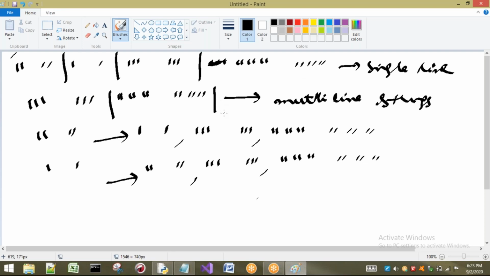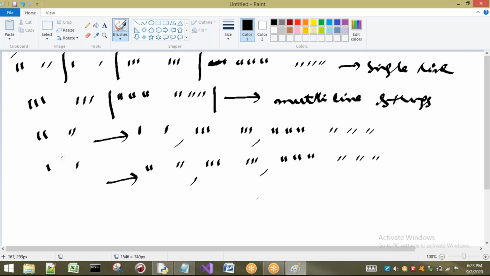If I want to take a string which contains multiple lines, then I have to go for triple single quotes or triple double quotes. If you try to take multiple lines with general double quotes or single quotes, we are going to get an error.